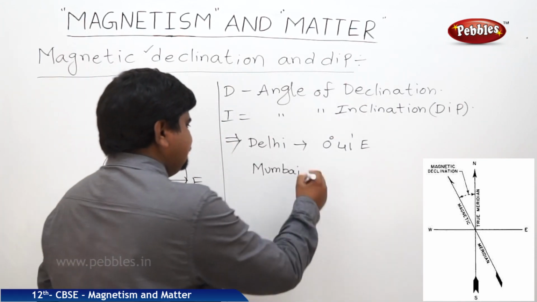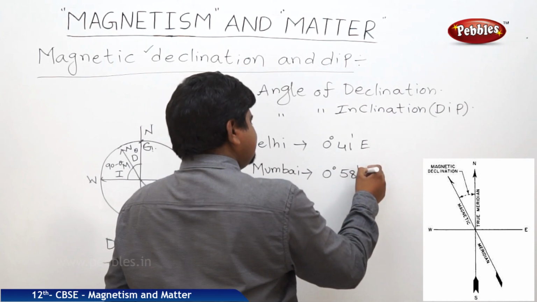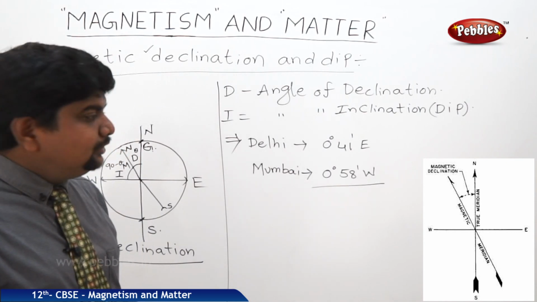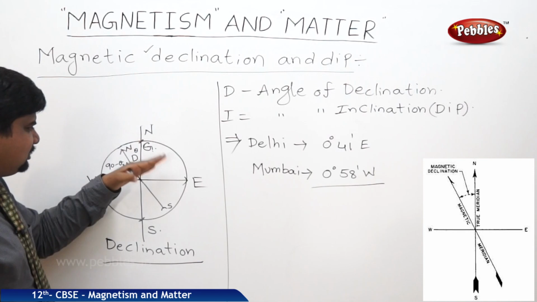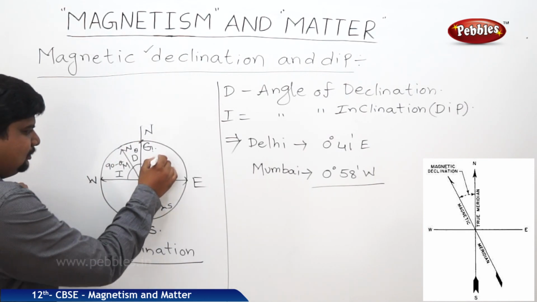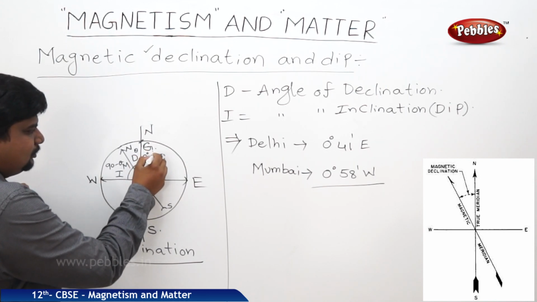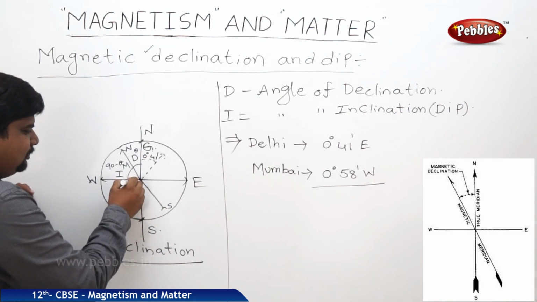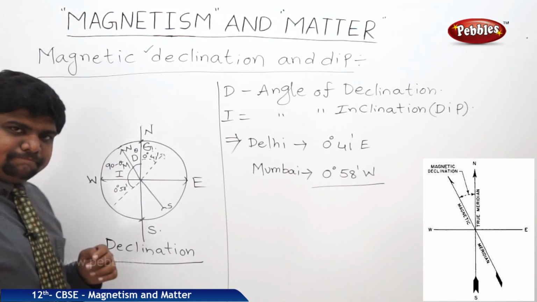In Mumbai, it is 0 degrees 58 minutes west. So in Delhi it shifts towards the east, like this. This will be 0 degrees 41 minutes. The same will be here, so it will be 0 degrees 58 minutes of the west.